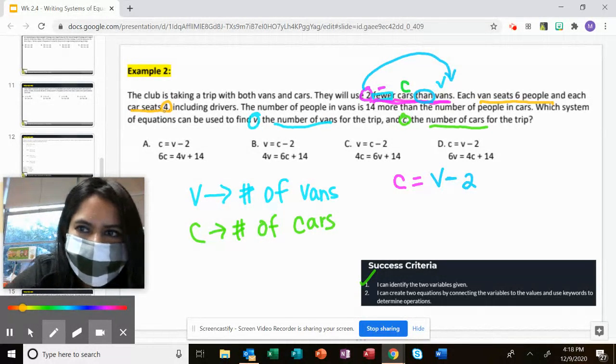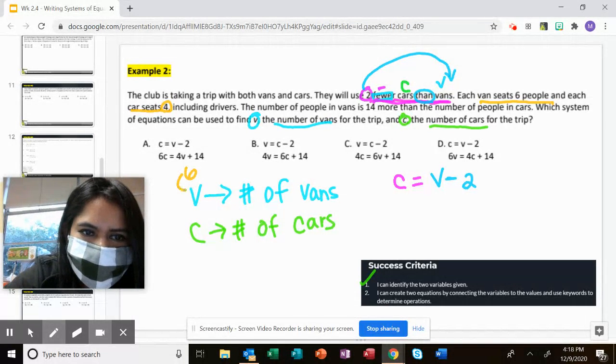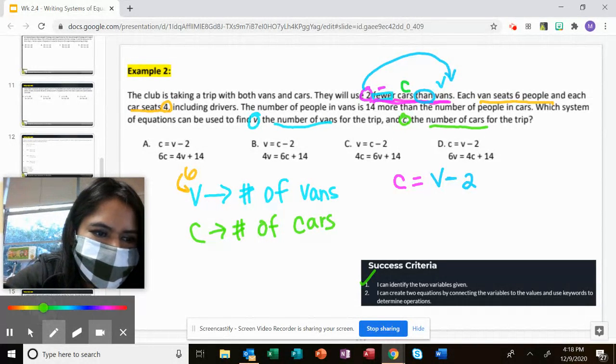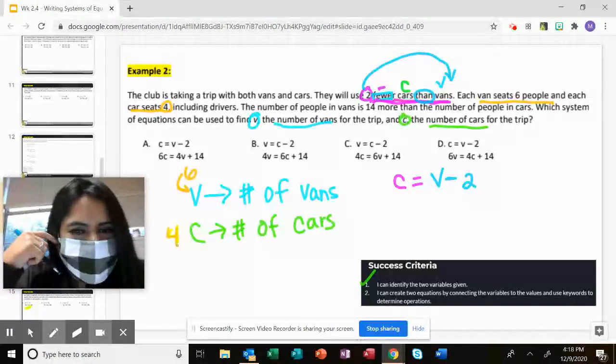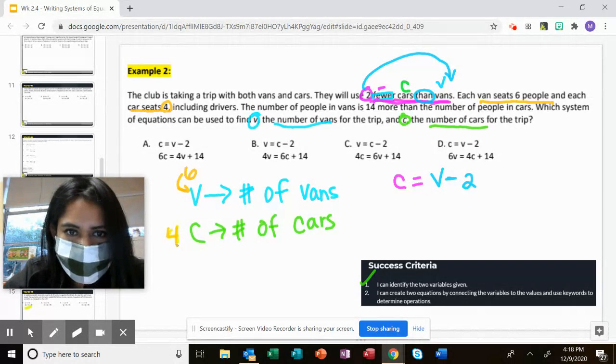The V goes with 6, and then my car has 4 people, so the C goes with 4. Ooh, I did not mean to change it to yellow, I meant to put that as orange.